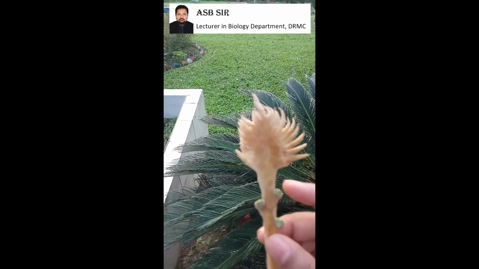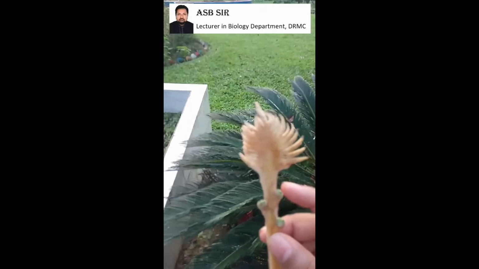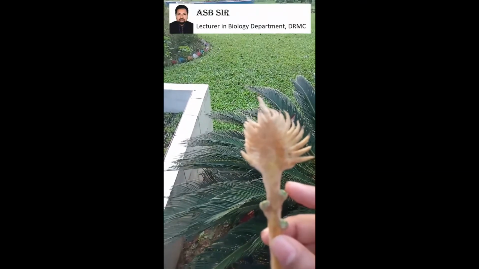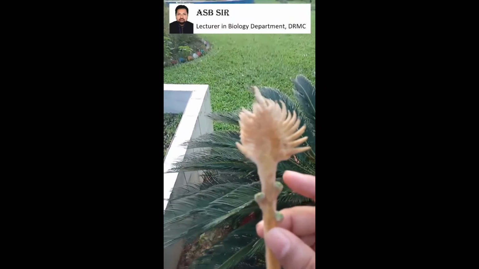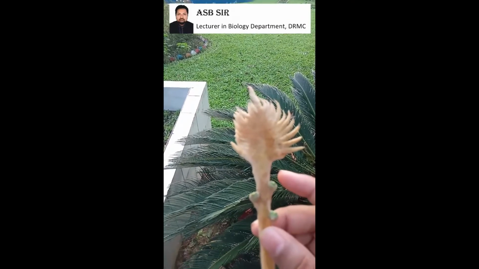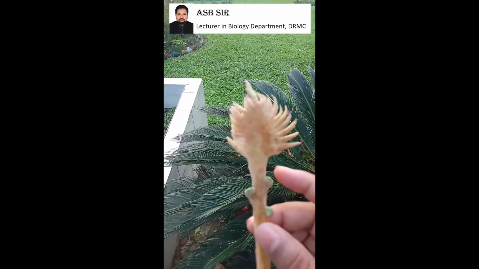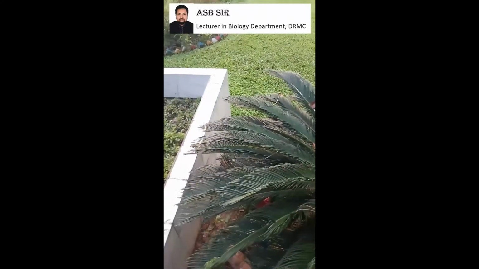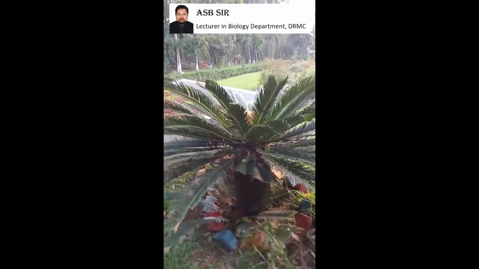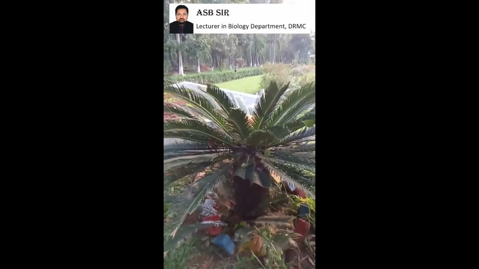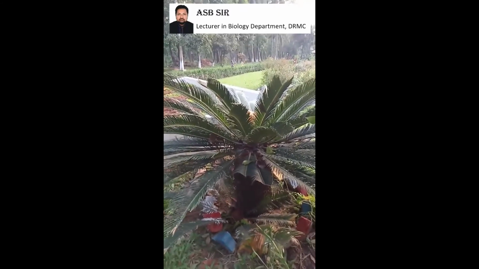So haploid endosperm, other parts of the seed and embryo combinedly form a complete seed, and this seed, with the help of the germination process, produces a new cycas plant. So we discuss here the sexual reproduction of cycas, and not only that, the morphological structure of cycas.